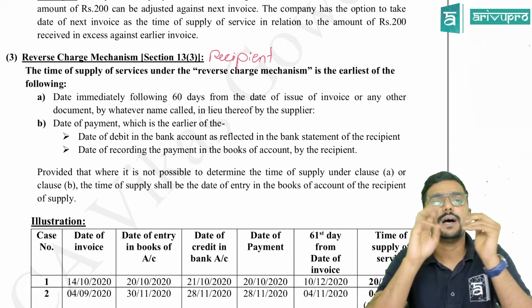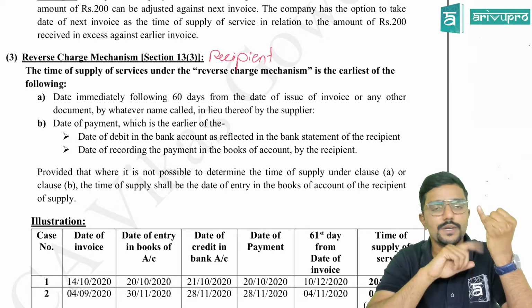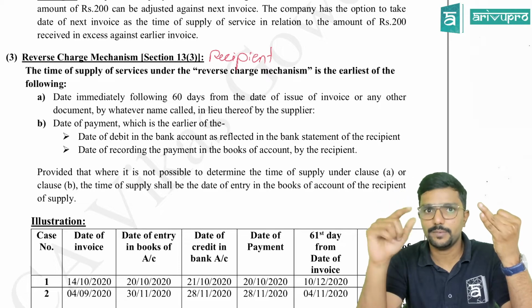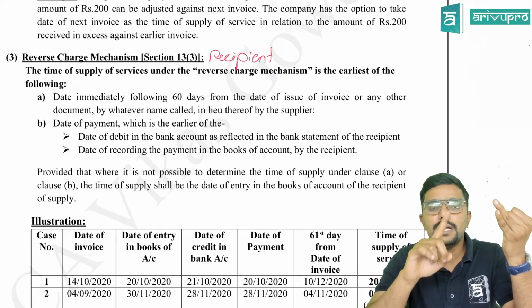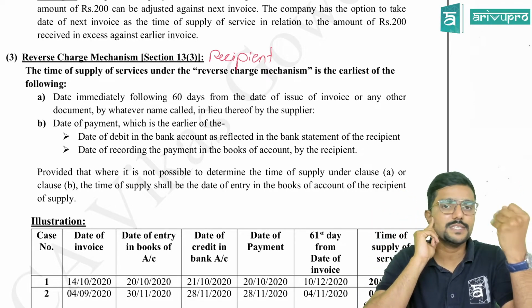What is it? Earlier of 3 dates. Come on, guys. Date of receipt of goods, date of payment, or date of making the payment, because the recipient is the one who will make the payment, or 31st day from the date of issue of invoice. 31st day. Clear? This is for goods.